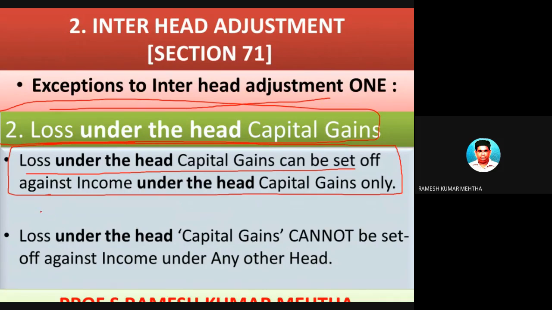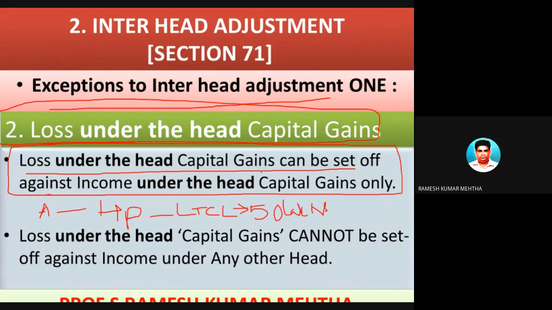So, for example, Mr. A sold a house property, and on this house property there was a long term capital loss of some 50 lakh rupees. Okay, this is one part of our example.